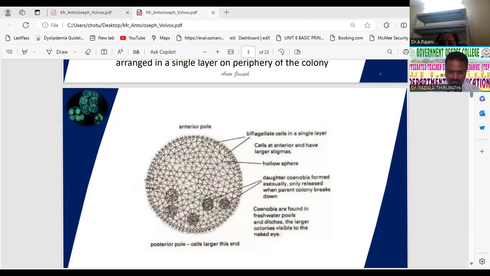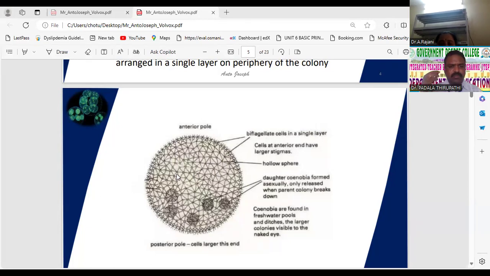Same, the best examples are Volvox aureus and Volvox globator. The whole coenobium remains bounded by a very delicate but sharply marked and fine mucilaginous sheath.